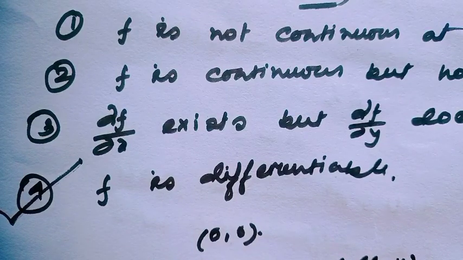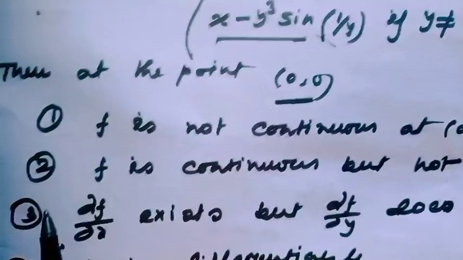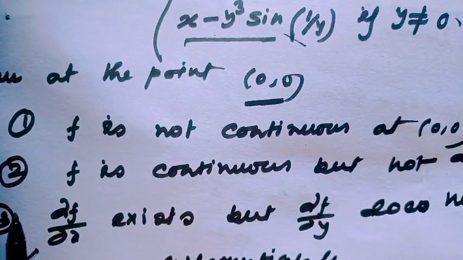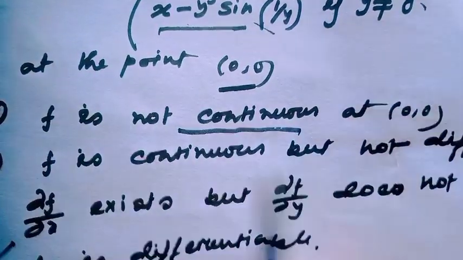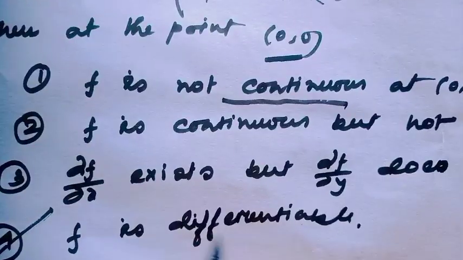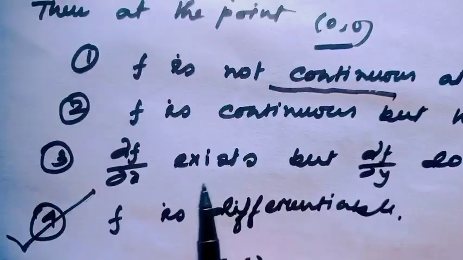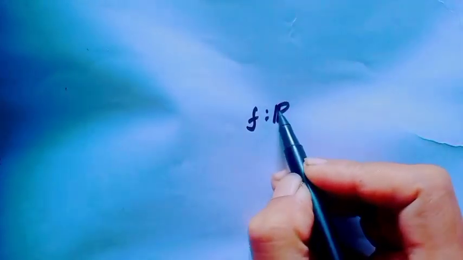Well, that means option 1, option 2 and option 3 are wrong options, because option 1 indicates f is not continuous, option 2 indicates f is continuous but not differentiable, and option 3 indicates only the partial derivative with respect to x exists. And here I have used the gradient because f is a function from Rn to R.